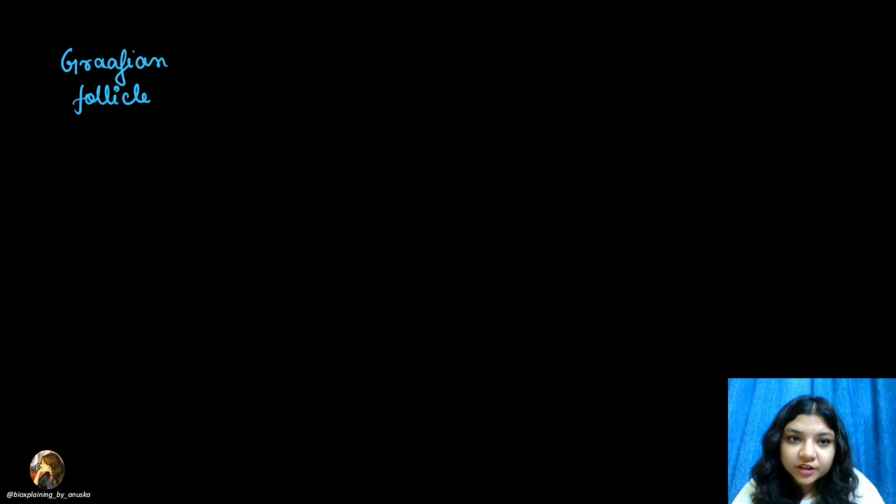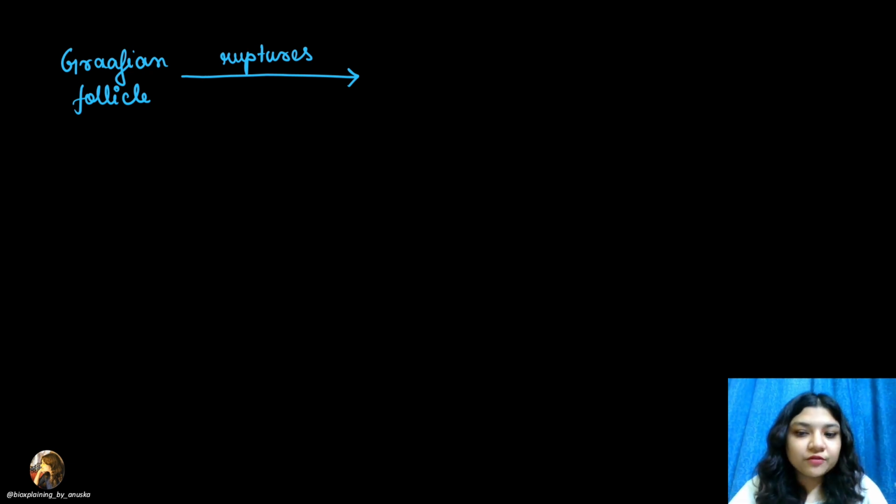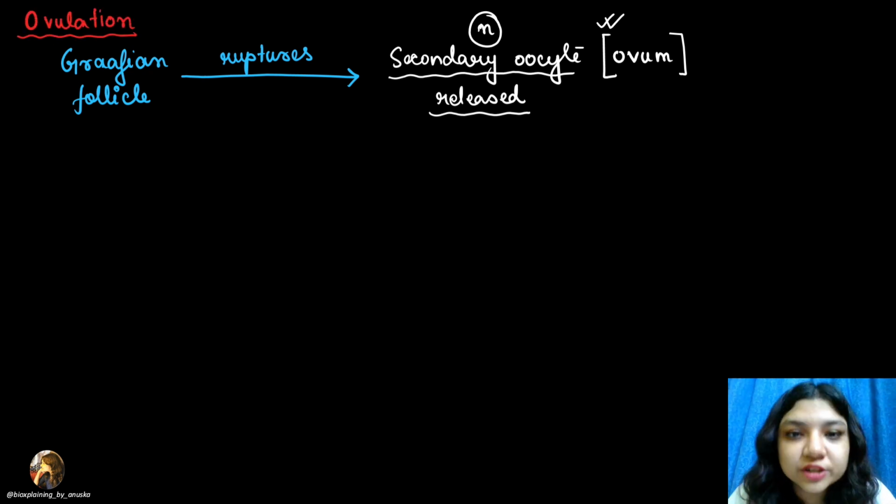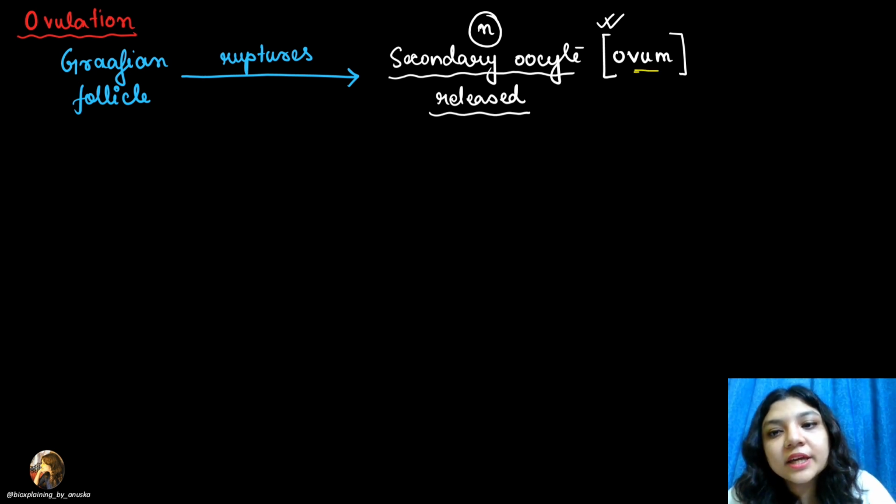So this Graafian follicle will now rupture, right? Once matured, the Graafian follicle will rupture. And as it ruptures, क्या release हो जाता है? अंदर जो secondary oocyte was present, that gets released. The secondary oocyte, the haploid one, that gets released, right? So this is what you call ovulation. This is known as ovulation. Secondary oocyte को तुम मान लो कि यही ovum है. Just consider for now that this is the ovum. So this release of the secondary oocyte is known as ovulation.